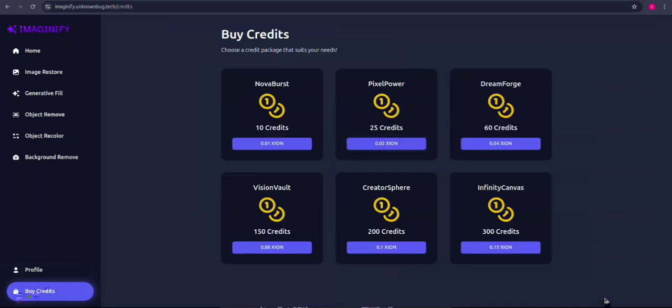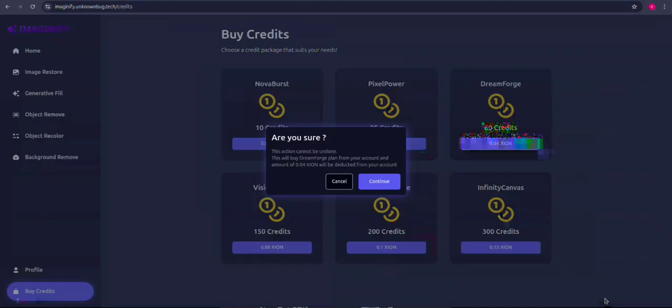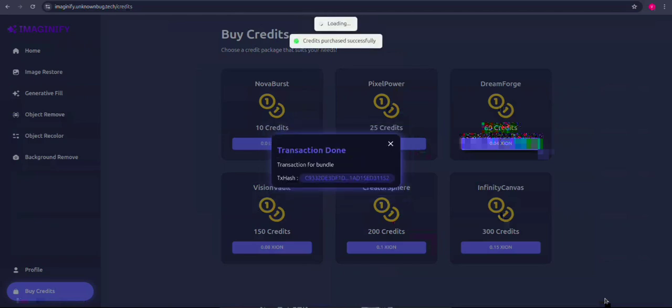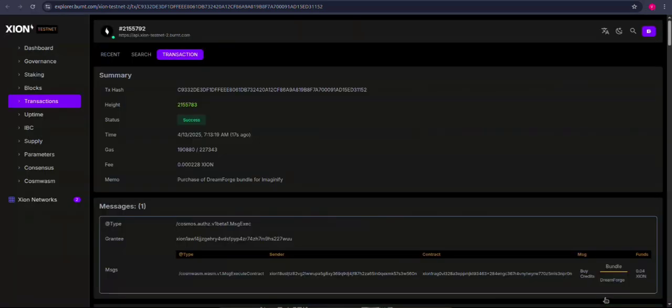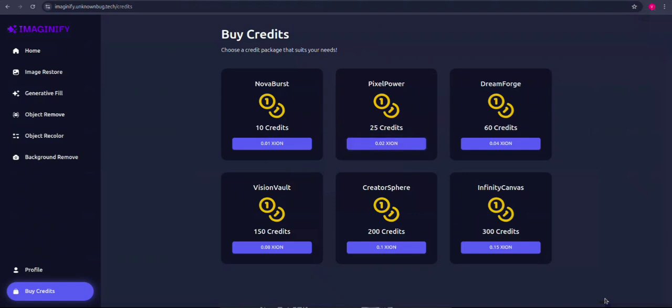So let's say I'm buying this pixel power package of 25 credits, or let's say buying 60 credits this time. That's 0.04 Xeon. Let's hit continue. See, it says account loaded because it's trying to sync everything with the blockchain to make sure there is no contradiction. Okay, so let me hit this transaction, and here you can see I completed one transaction with 0.04 Xeon to buy a bundle, and here you can see the same bundle I bought.